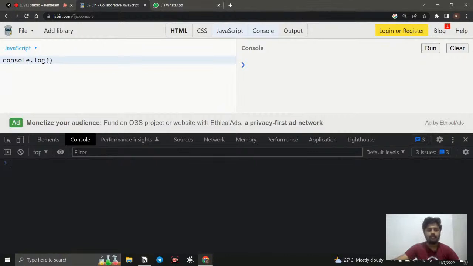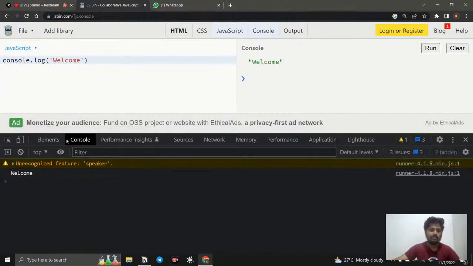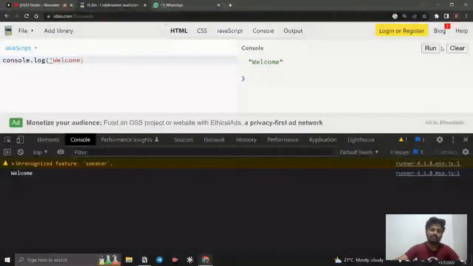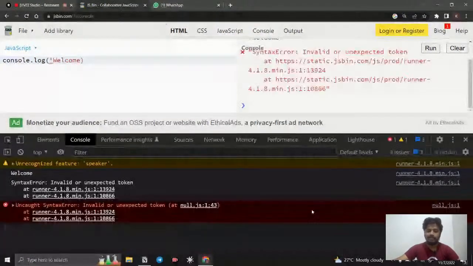For example, here I simply type welcome like this, and I hit run. You can see the welcome is displayed. So what just happened? In this console.log method, whatever I'm giving inside is going to be displayed here. The same way, you can see it is also displaying here. You can also see the errors. For example, if I remove the single quotation, this is going to be an error. If I run this, we get a syntax error in red color.